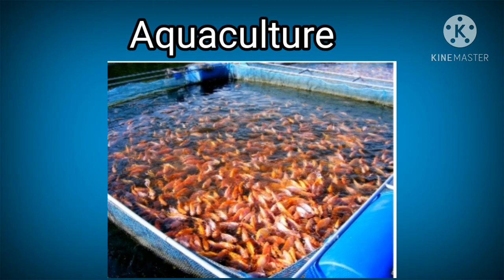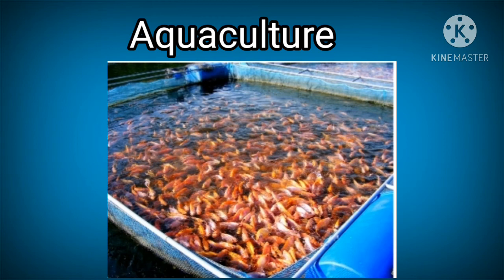Clear? The fishes tilapia, carps, catfishes and air breathing fishes are cultured in freshwater. Okay. Then marine water aquaculture.